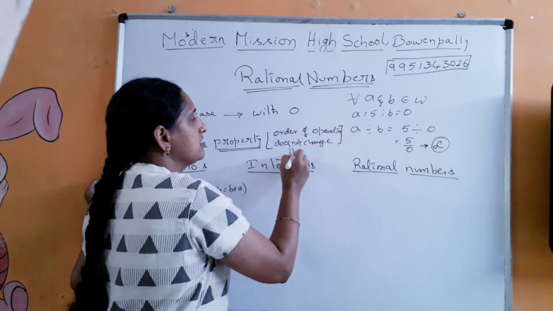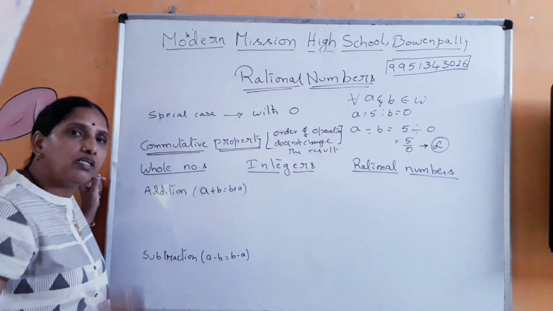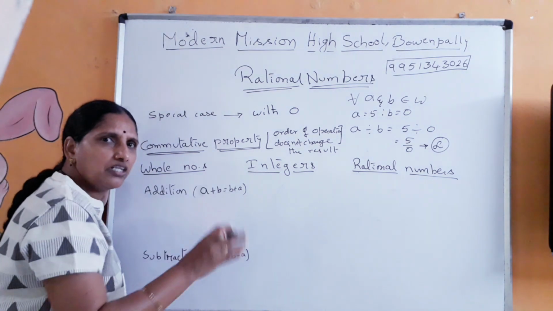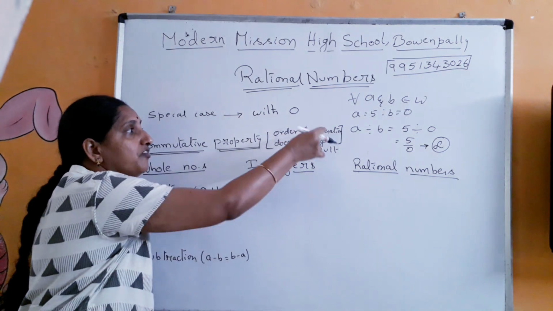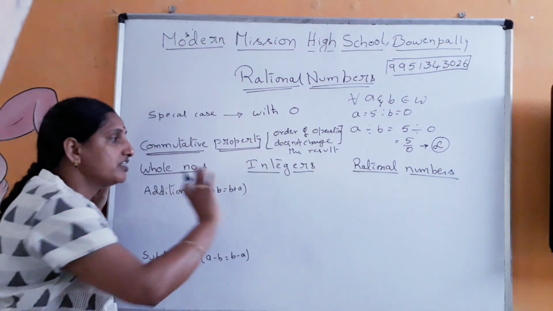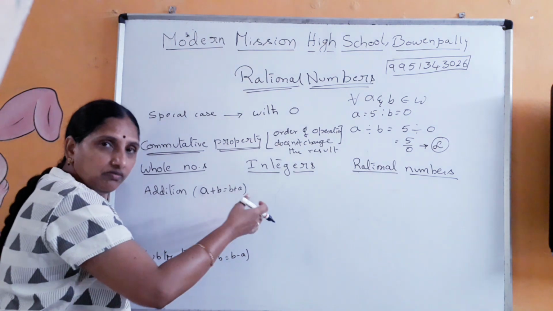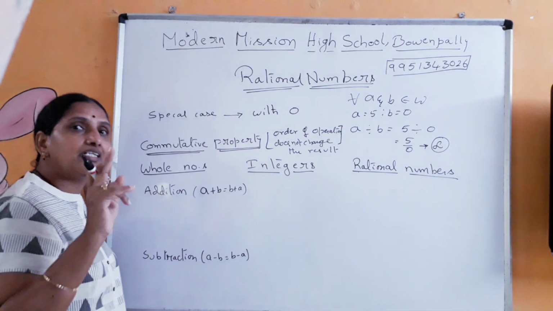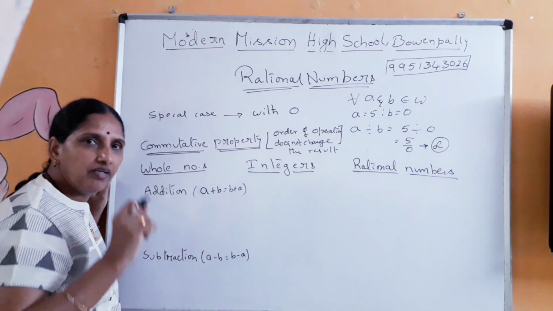Does not change the result. This is the meaning of commutative property, or you can define it directly without asking whether it is under addition, subtraction or anything. If they say commutative property, then the order of operation does not change the result in whichever order you are operating it. That means A to B, B to A, whatever, it is not going to change the result. Then we say that commutative property is obeyed by those set of numbers.